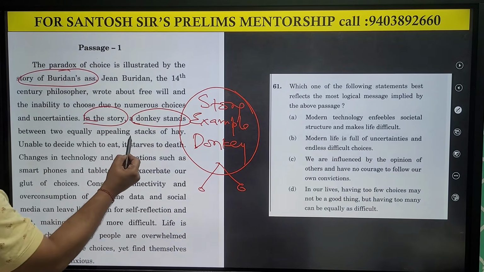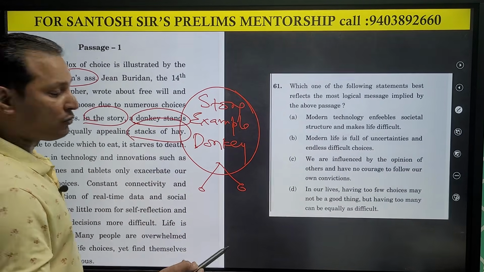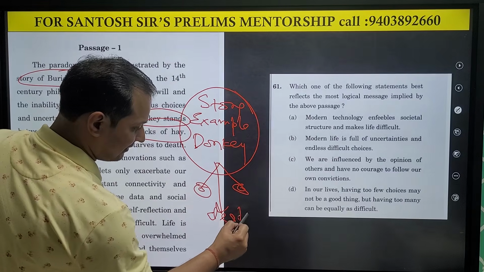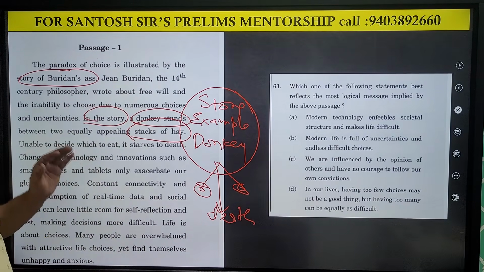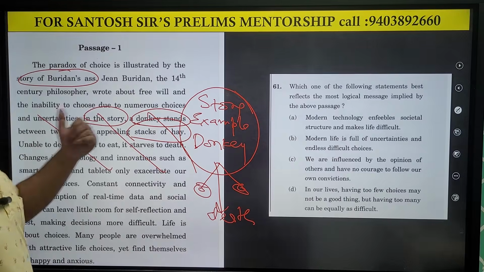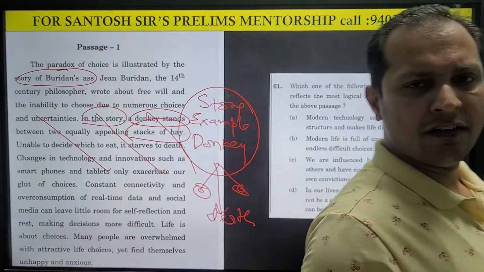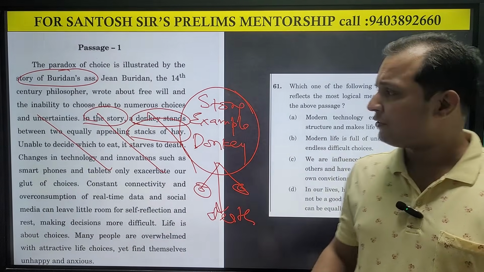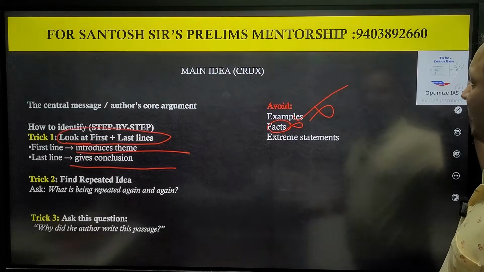He has 2 stacks of hay and he is not able to decide which one to eat, so the donkey starves to death. Okay, this is an example given, but this is not the main idea. Examples are never the main idea. You can just skip this. You don't need to read this. Without reading this, if you read the first line and last line, you will get the answer. Okay, so let us read the first line and the last line.